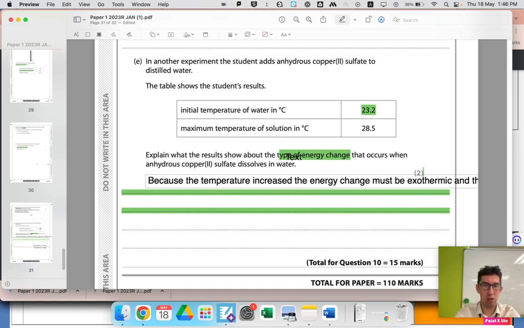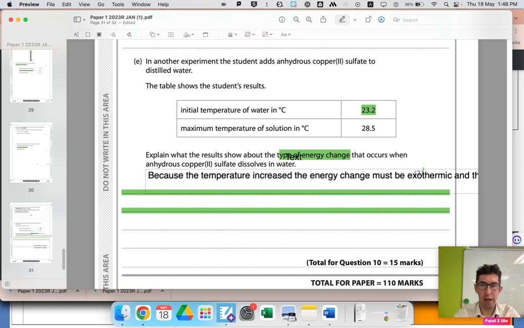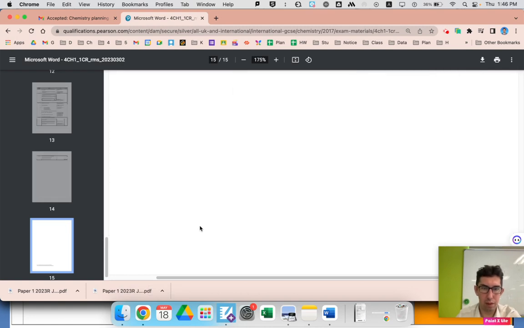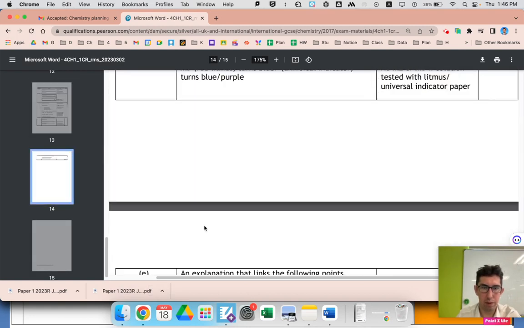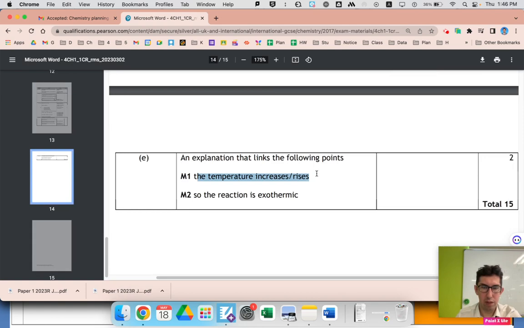And the reaction, let's explain what exothermic means. The reaction must be releasing heat energy. That's the marks. Temperature increases, the reaction is exothermic. Oh, 1 mark, you didn't even need to say about releasing heat energy. And that is it. Okay, awesome.